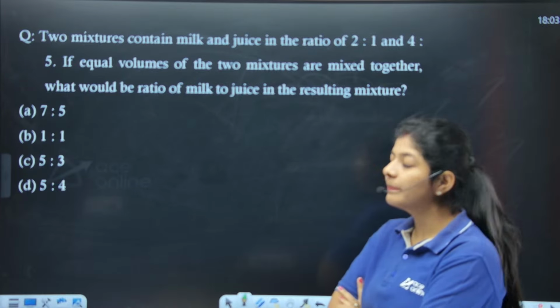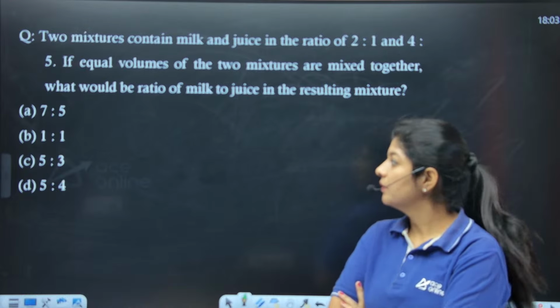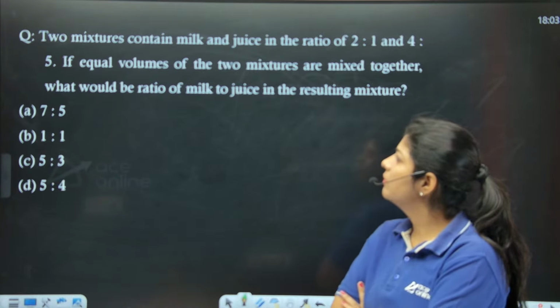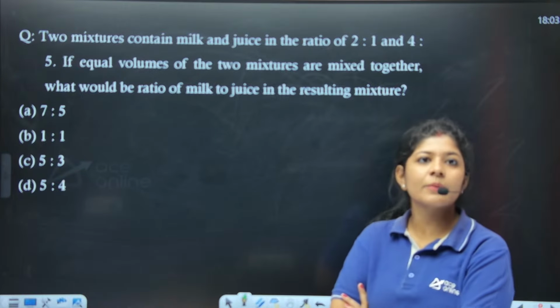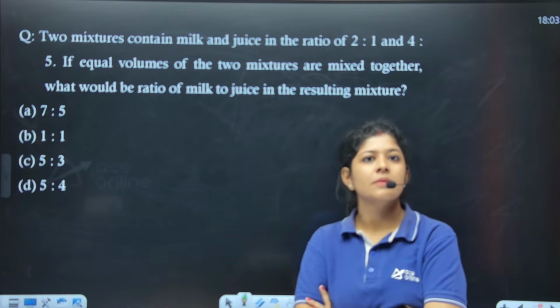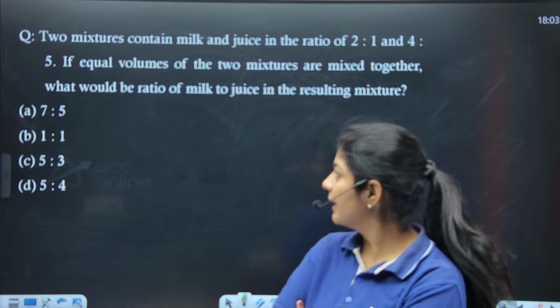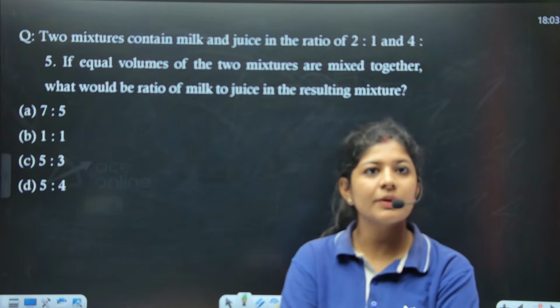Okay, Shiva, option number B, 1:1. Okay, anyone else? Caroline, option number D. Okay, anyone else apart from these two?